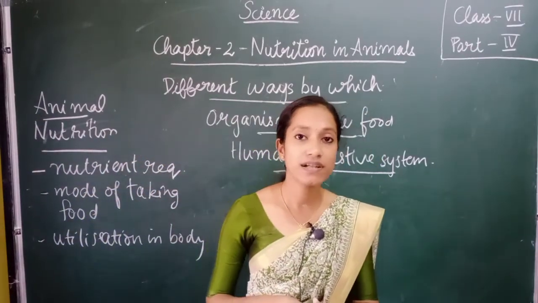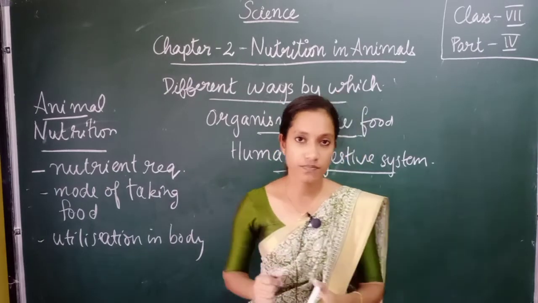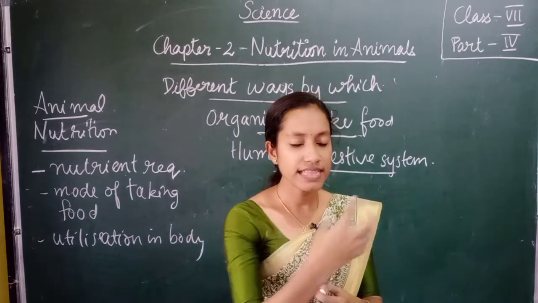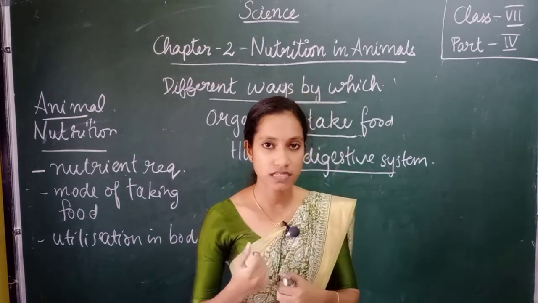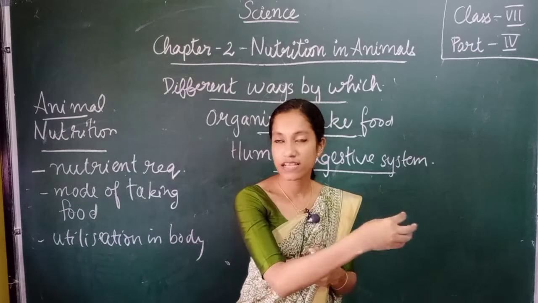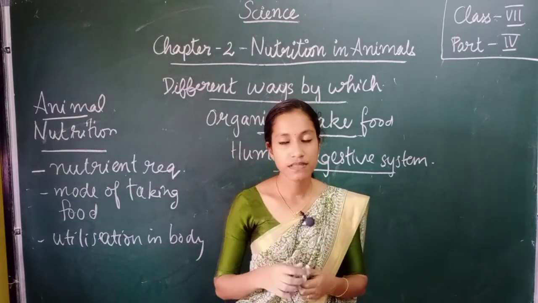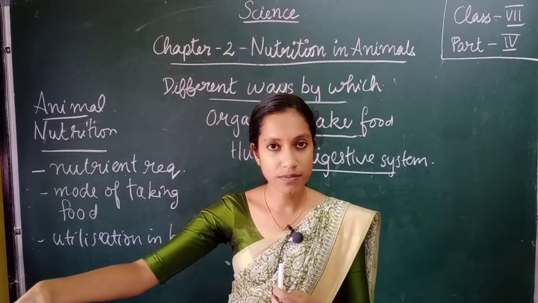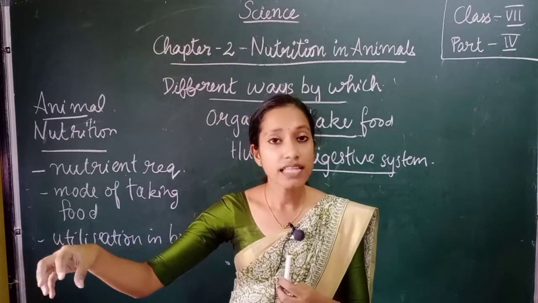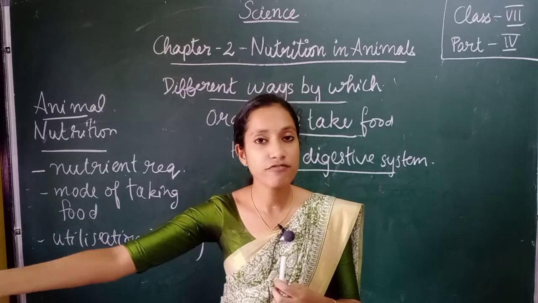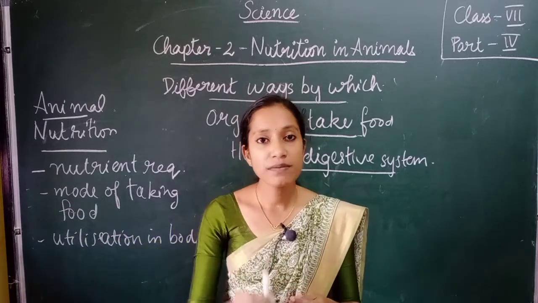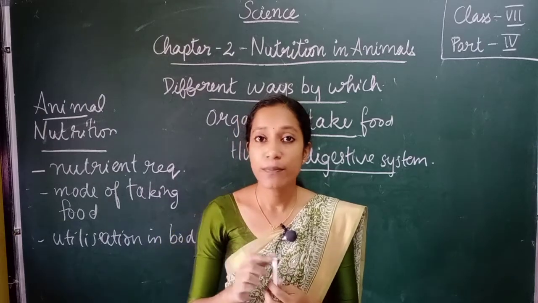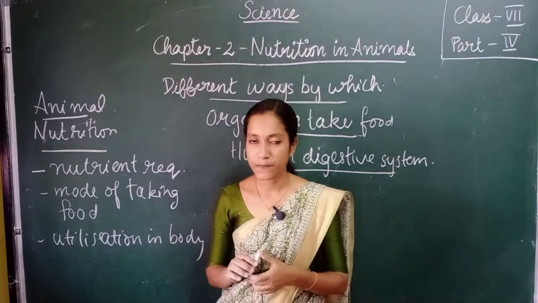Now, how are animals obtaining their food? Some animals depend on plants, while some other animals depend on other animals. Those other animals eat plants. So animals are always directly or indirectly depending upon plants only.